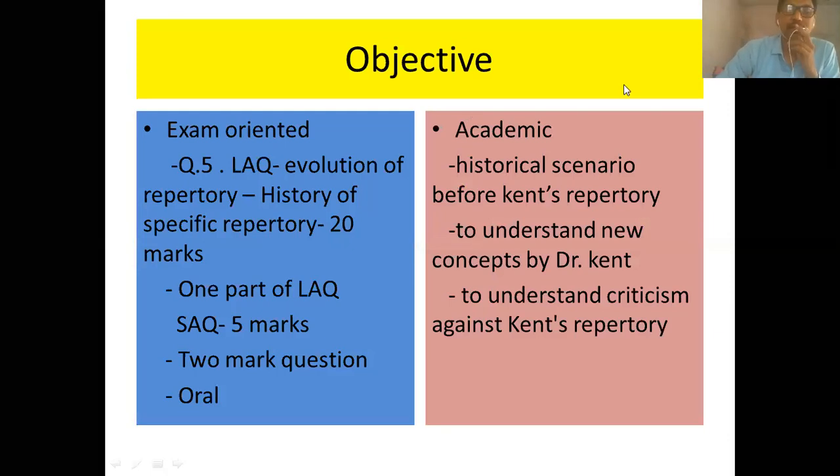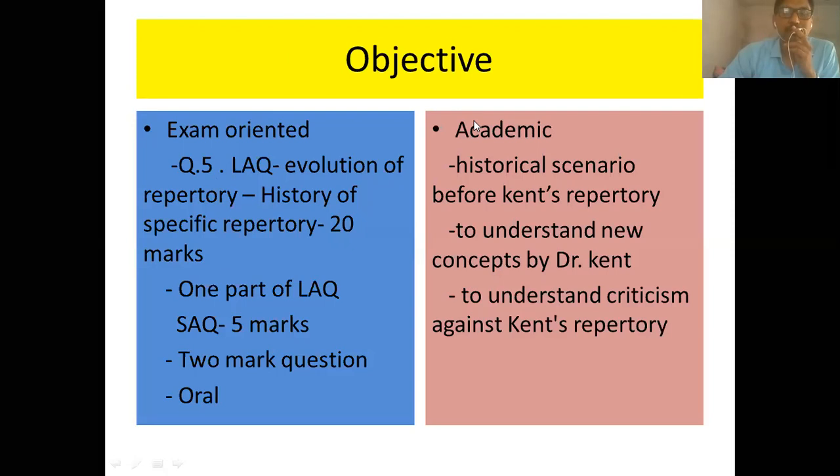Now, why are we learning this topic? This is an exam oriented objective. Question number 5 is limited to the history and evolution of repertory, and under that question, the history of a specific repertory may be asked sometime.